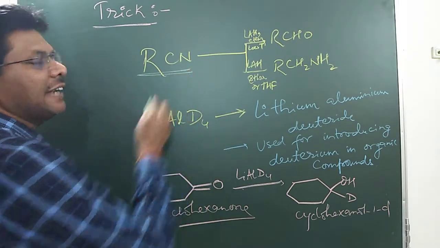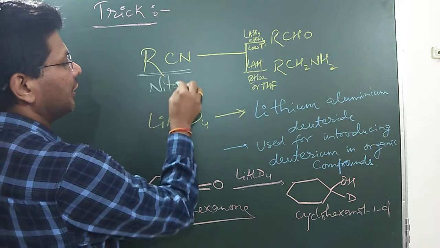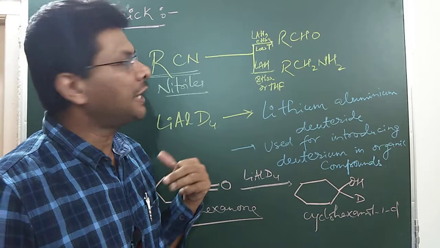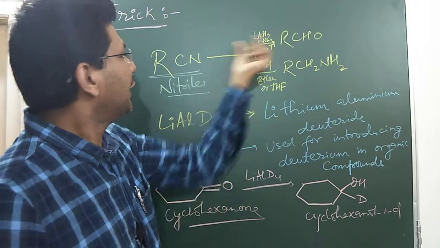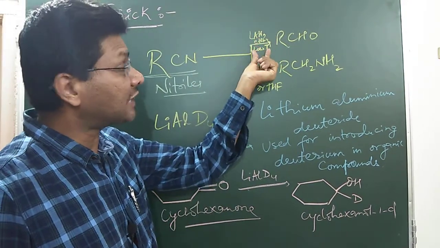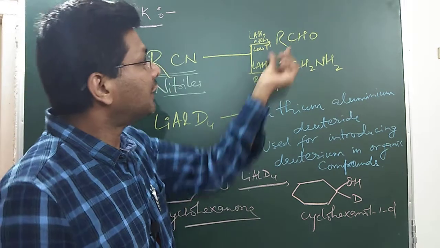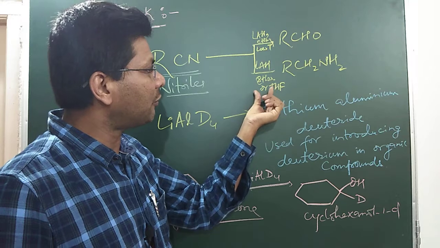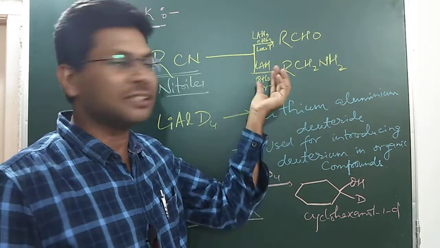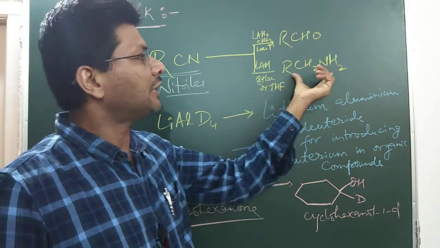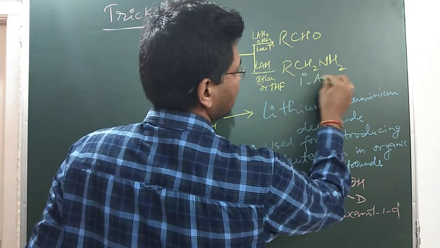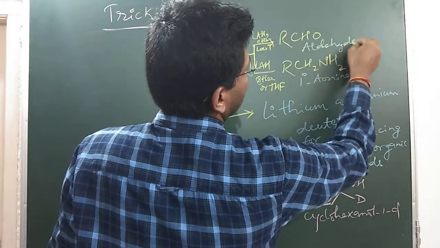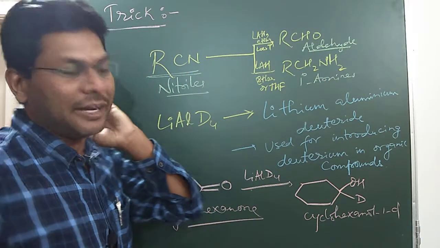Now if we take nitriles, nitriles give aldehyde or 1 degree amines depending on the condition. If it is treated with lithium aluminum hydride in presence of ether at very low temperature like -50, then it forms aldehyde. But if it reacts with lithium aluminum hydride in presence of ether or tetrahydrofuran, which is a cyclic ether and a very good solvent, then it forms amines. This reaction initially forms imine.